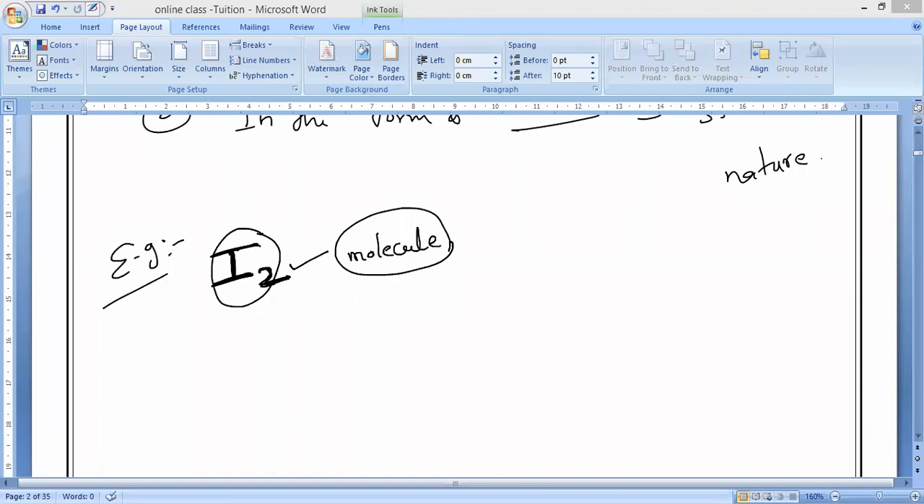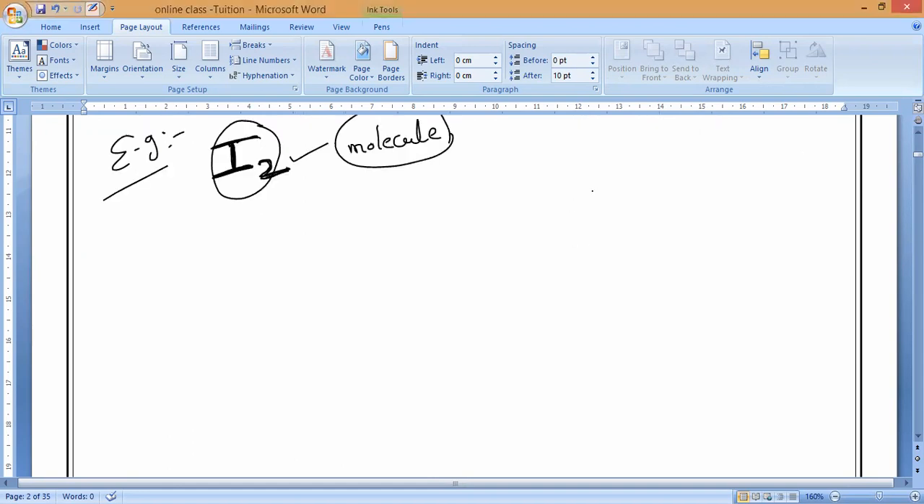Violet colored solid. Can you see it? Yes or no? Yes, because millions and millions of iodine particles are combined together, held together, so that we are able to see it.